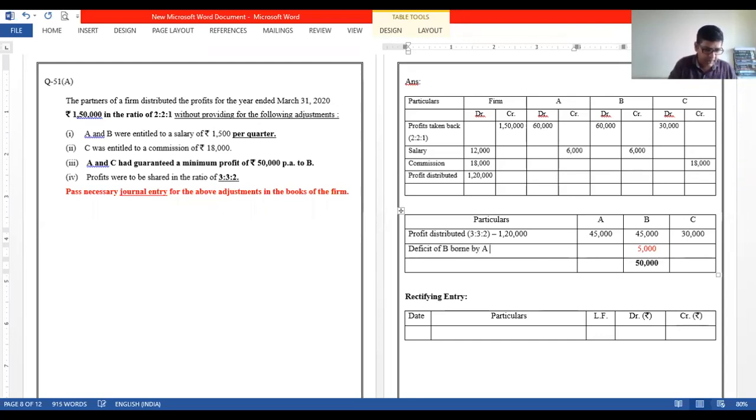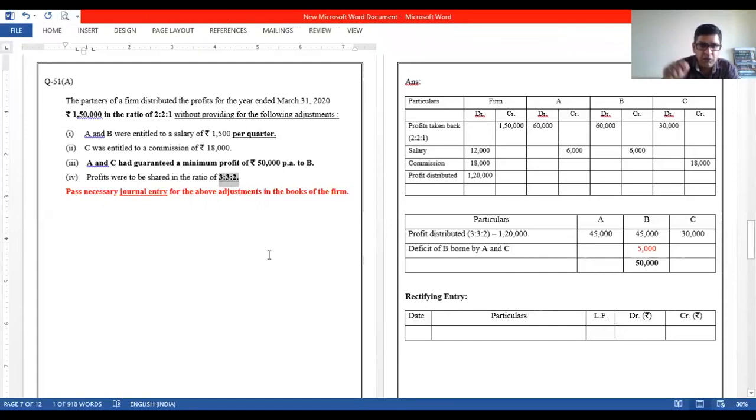By A and C. Now the ratio is not given to us. So which ratio are we going to take from here? Equal? No, never. Profit and loss ratio. What is their profit and loss ratio actually? 3:2. So B is given a guarantee, so we need to remove the share of B. What will the remaining ratio of A and C be?